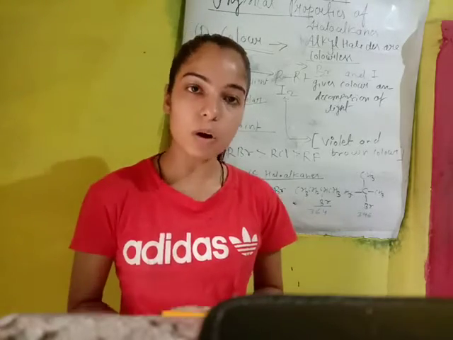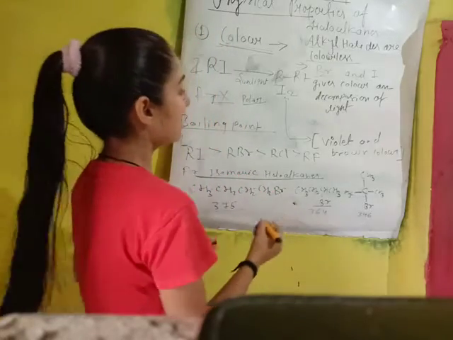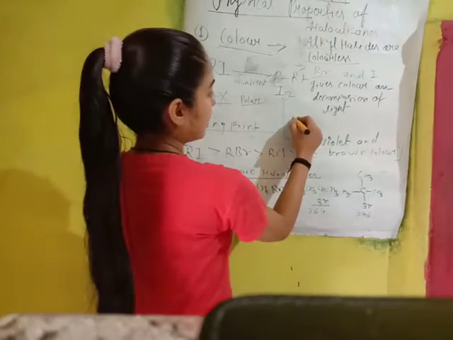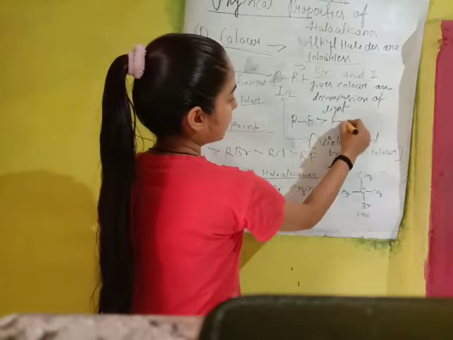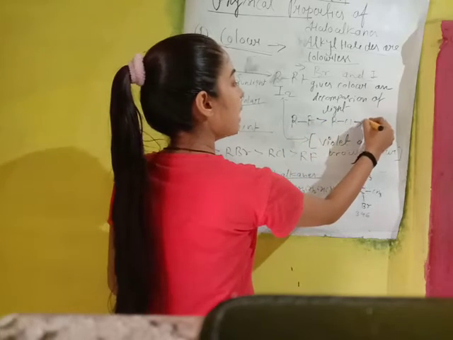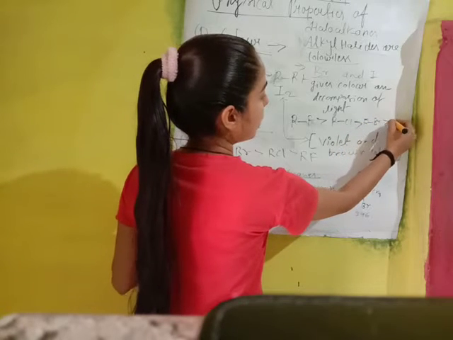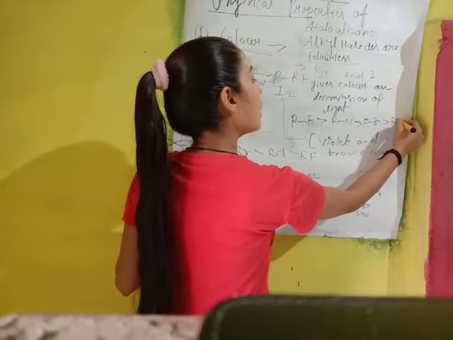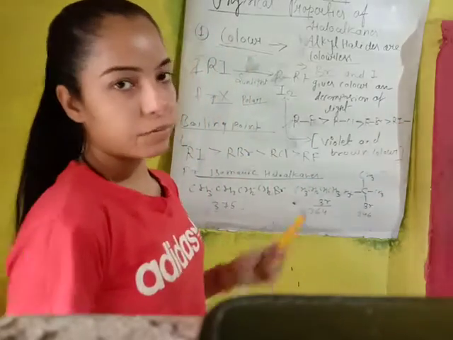So what will be the order of bond strength between alkyl halides? That is alkyl fluoride, then alkyl chloride, then alkyl bromide, and then alkyl iodide, and so on. So this is the bond strength of different alkyl halides.